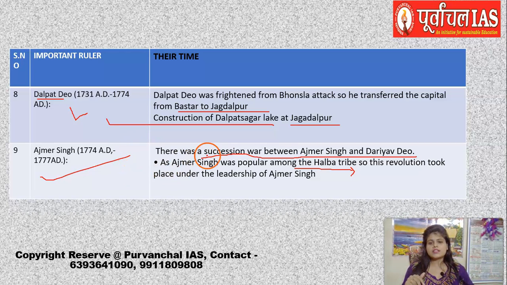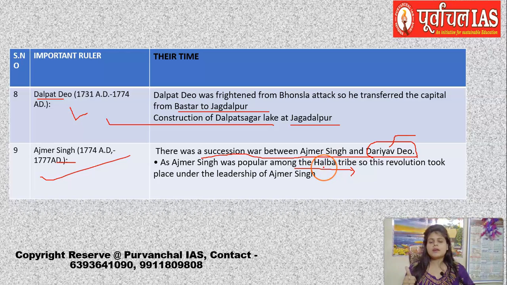What was the matter was, since there was a war of succession, Ajmer Singh first became the king. But then Darya Dev did a conspiracy. He conspired, he shook hands with one of the rulers from Jaipur and with the Marathas, and he signed a treaty. So they raised a war against Ajmer Singh and defeated him, and then Darya Dev became the king.